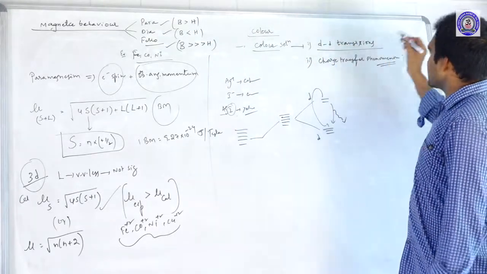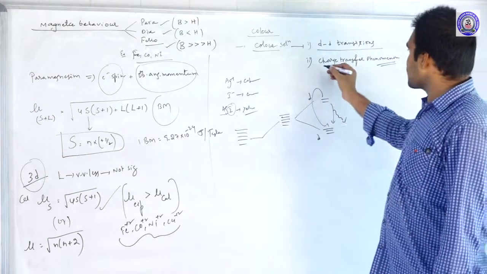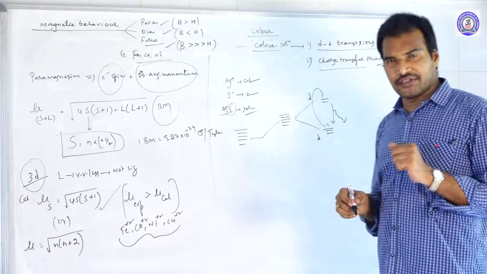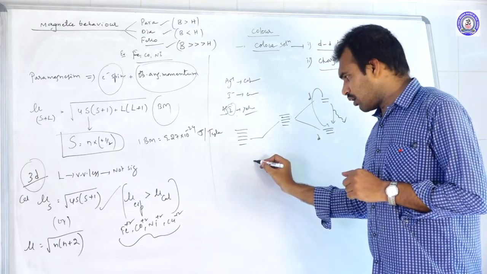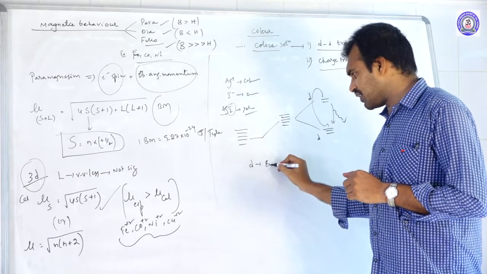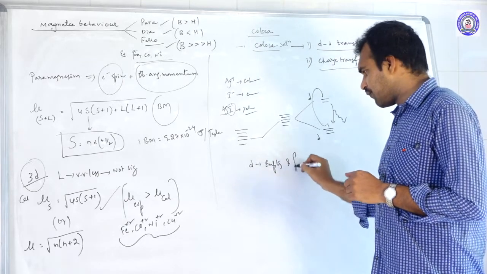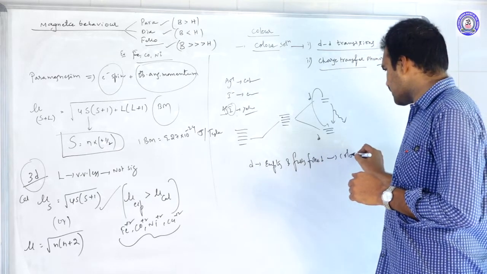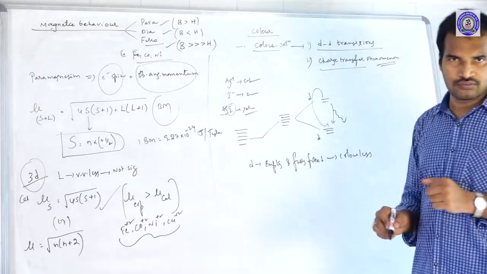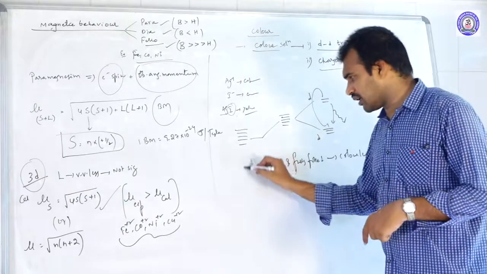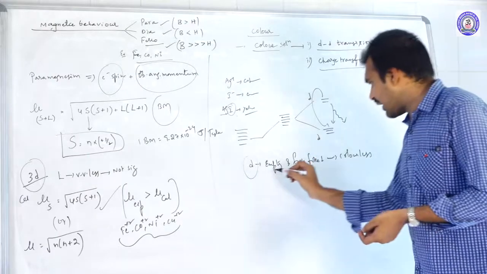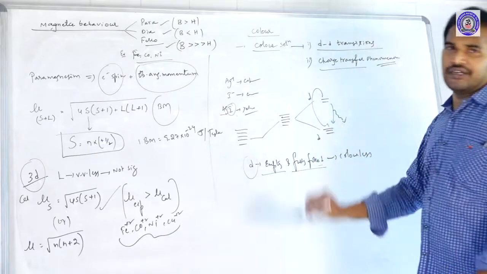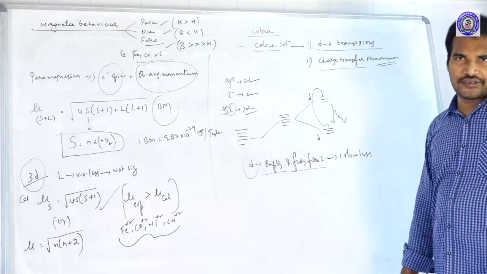But in a few cases, if the d subshell is empty or fully filled, they are mostly colorless. What are the two cases in which the metal ions are colorless? Either empty completely or fully filled.